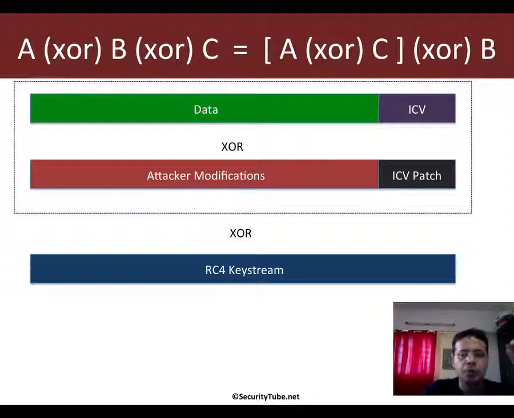So now this is valid, and hence when you XOR it with an RC4 key stream, which is of course valid for that WEP key, the output is a valid WEP encrypted packet, right?